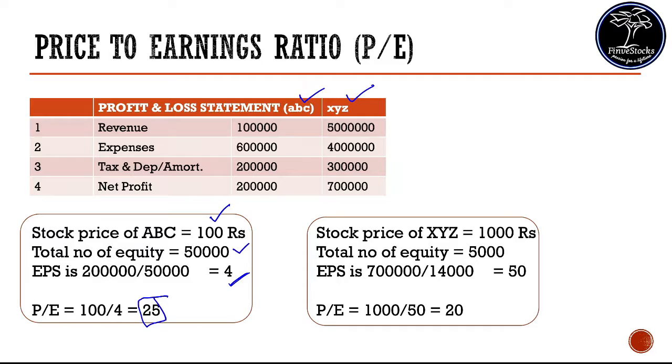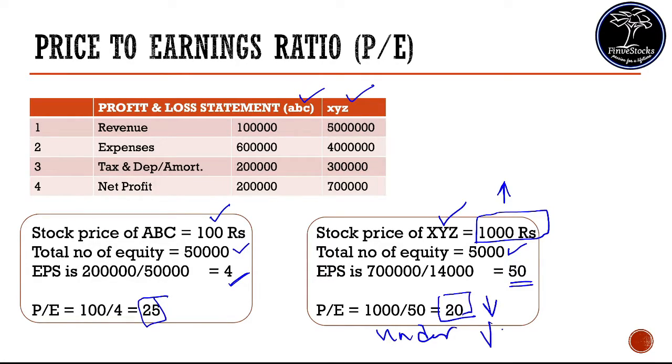Similarly, we have company XYZ. There the stock price is 1000 rupees, total equity is 5000 and EPS is around 50. So the PE is 20. What can you infer from that? Seeing the stock price, it seems XYZ is highly priced. But if you see the PE ratio, XYZ is having a lower PE. That means it is an undervalued company compared to ABC.